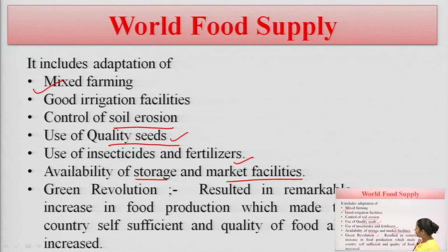Now, here one term I have quoted, green revolution. What do we mean by the green revolution? Green revolution means a remarkable increase in food production which made the country self-sufficient, and the quality of food can be increased. The main motive of our green revolution is that we have to increase the quality of food, and for that we have to adopt all these practices in our farming, and by this farming we make our country self-sufficient in producing food items.